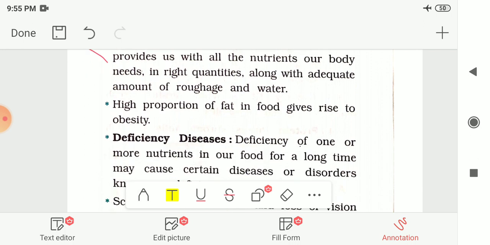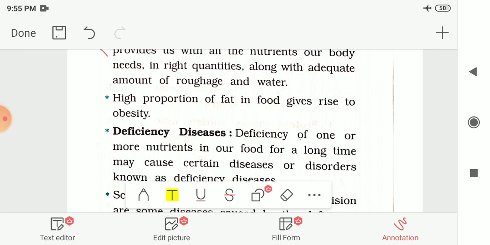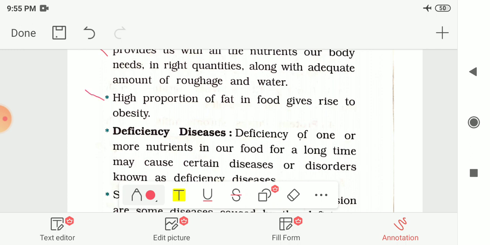So then after, we had seen what if this diet we are taking is not balanced, then what problem will be caused. So in that we had seen that high proportion of fat in food gives rise to obesity. If we consume fatty foods more, or the foods which contain fats in more amount, then it gives rise to obesity. Then it is possible that we may suffer with obesity. And then after we had seen different deficiency diseases.